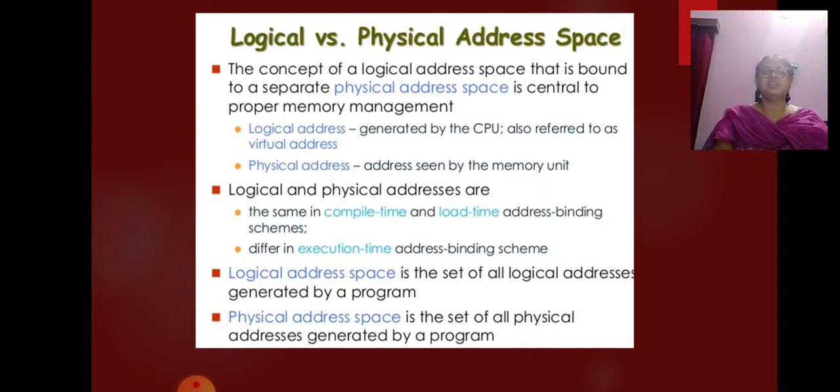The set of all physical addresses corresponding to these logical addresses is the physical address space. Thus, in the execution time address binding scheme, the logical and physical address spaces differ.